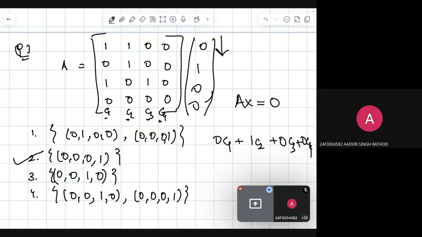are not getting a zero, because the answer is C2 and C2 is not a zero column, right? So this does not lie in the basis of the null space of A, and so this is not the answer. Sorry, not this one, this we are yet to check. This is not the answer.